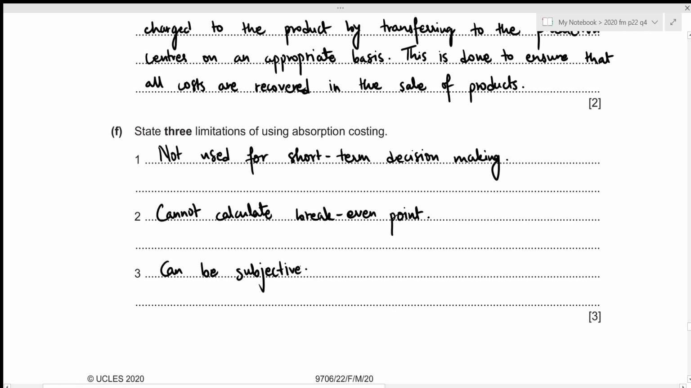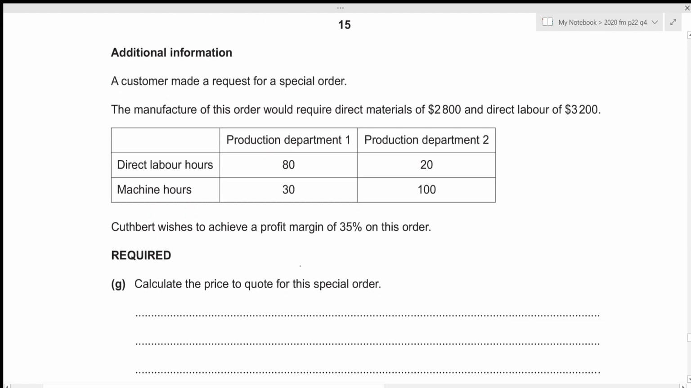We can now move towards the seventh one. We are again given additional information where a customer has made a request for a special order. The manufacturer of this order would require direct materials of 2,800 and direct labor of 3,200. Alright, then we are given the direct labor hours as well as the machine hours required for production department 1 and production department 2. And Cuthbert wishes to achieve a profit margin of 35% on this order. We now need to calculate the price to quote for this special order.